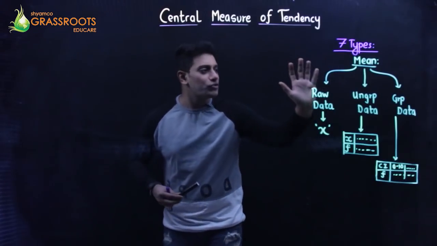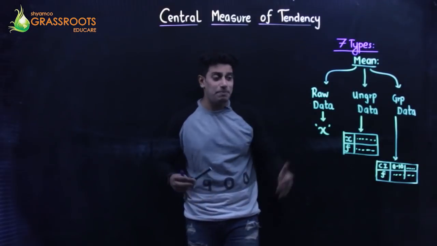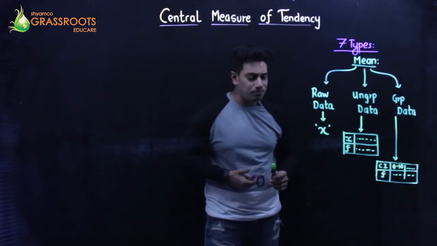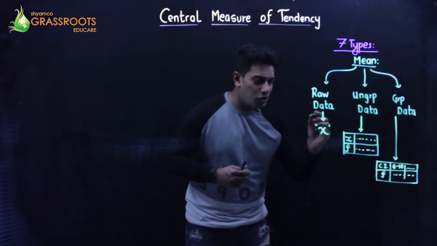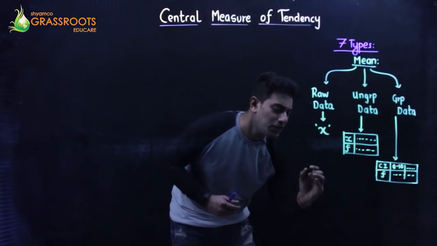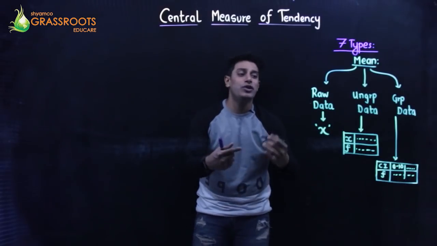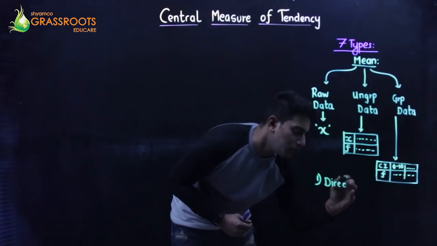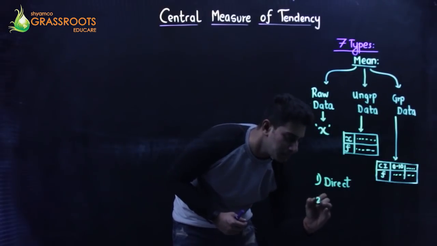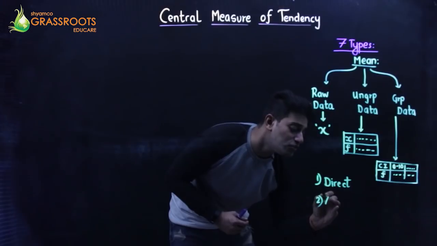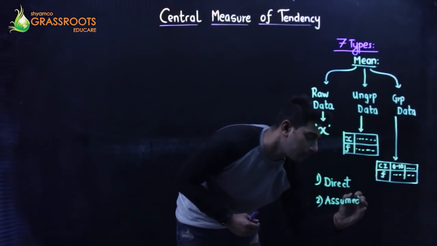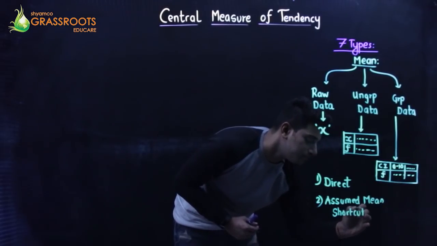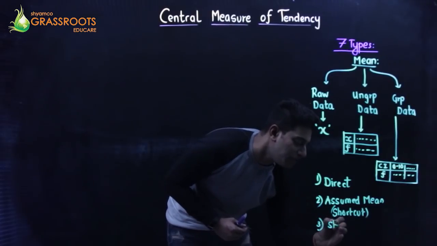Now, in order to solve the 3 methods of questions, depending on what is given, we have variations. For example, if I'm talking about raw data, ungrouped and grouped data, we have 3 ways in which we can solve the sum. We have something called a direct method. We have something called the assumed mean method, which we also call the shortcut method. And third, we have the step deviation method.